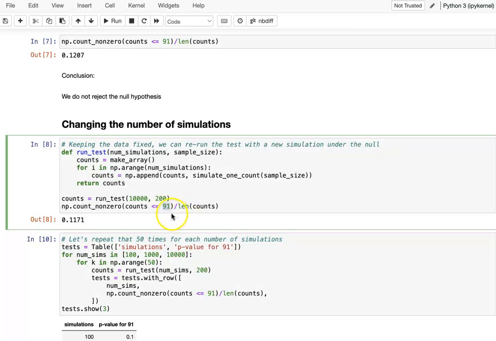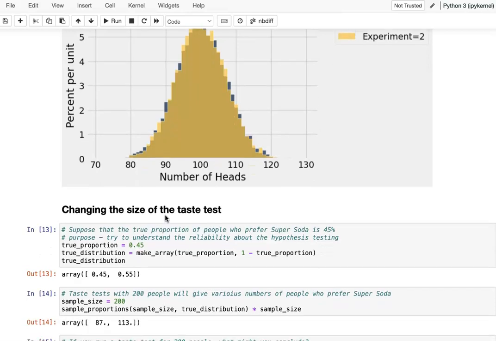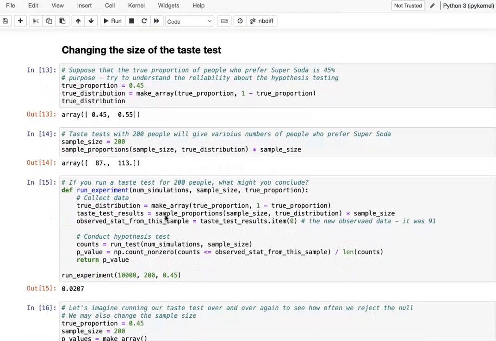Will they still have 91 preferring super soda? Or do they have much fewer people or many more people preferring super soda? So here we want to show you how reliable our hypothesis testing is.